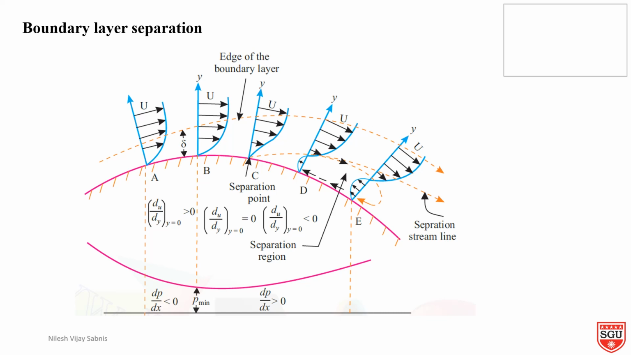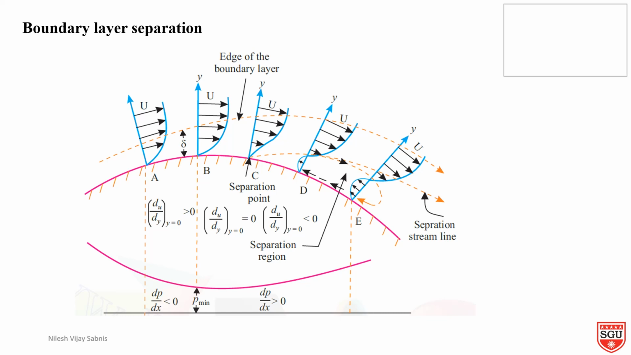Consider the flow over the curved surface as shown in the figure in front of you. As the fluid flows around the surface, the area of flow decreases. It is accelerated over the left hand section until at point B the velocity outside the boundary layer is maximum and the pressure is minimum. The graph of pressure is also shown at the bottom. Thus from A to B the pressure gradient is negative, ∂p/∂x is less than 0. The entire boundary layer moves forward.